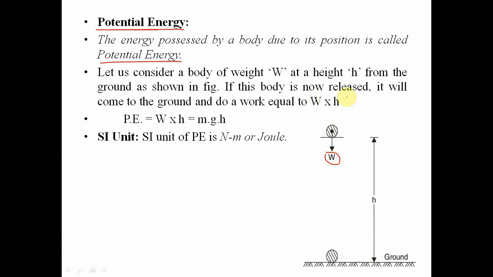If the body is now released, it will come to the ground and the work done is equal to W into h. Therefore potential energy, writing W as mg, will be mgh. The SI unit of potential energy is Newton meter or joule.